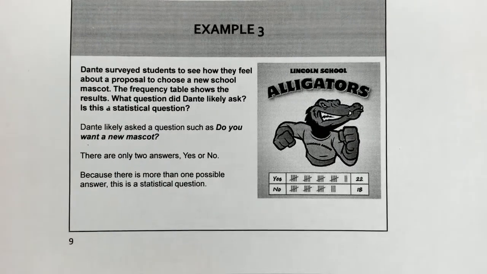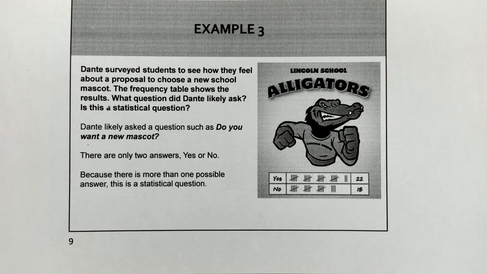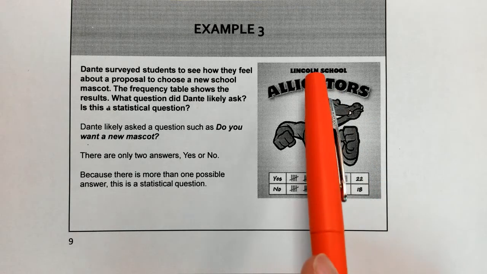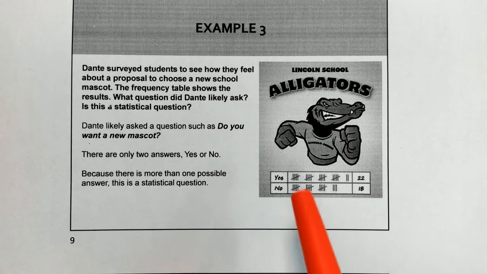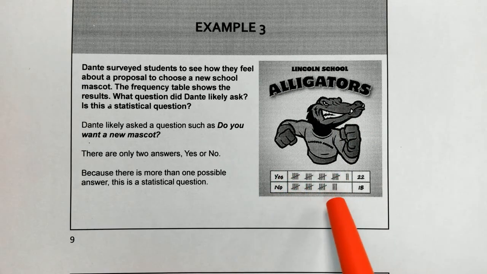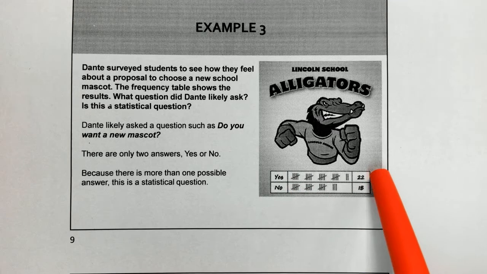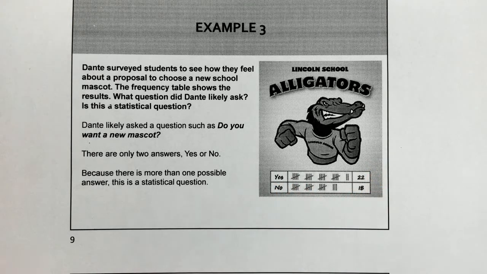So example 3, Dante surveyed students to see how they feel about a proposal to choose a new school mascot. The frequency table shows the results. What question did Dante likely ask? Is this a statistical question? So here we want to look at our picture and digest what's going on. It says Lincoln School alligators. There's a picture of an alligator here. It says yes and no, and then we have some tally marks. Yes, the tally marks, there's 22 of them. No, 18. So here you can just come up with a question.